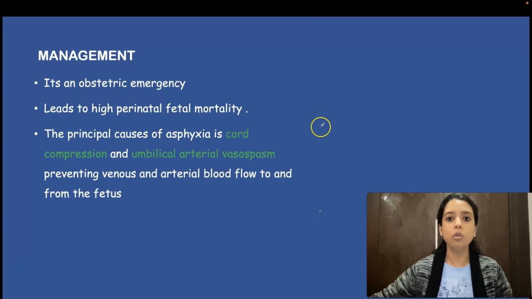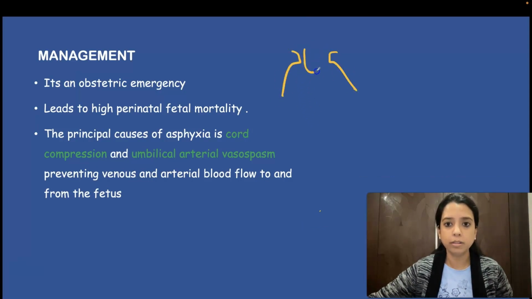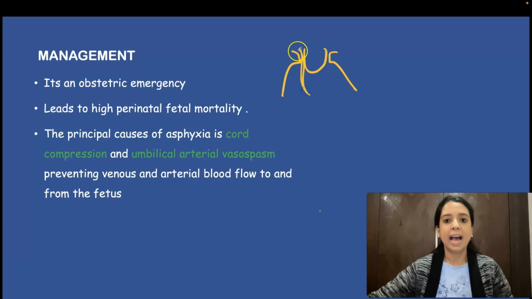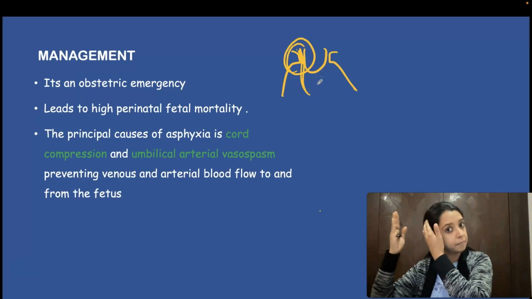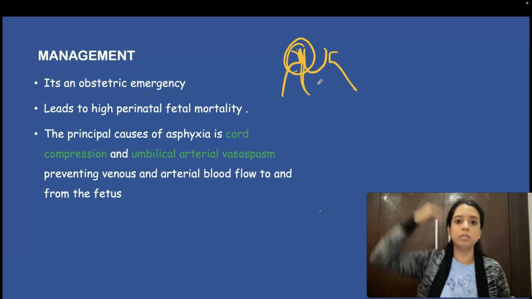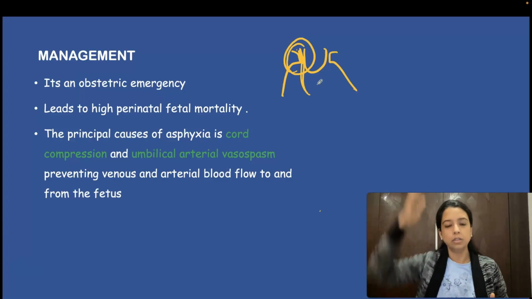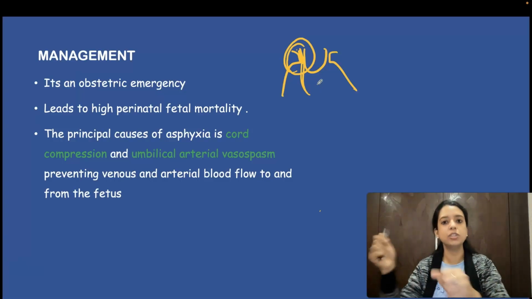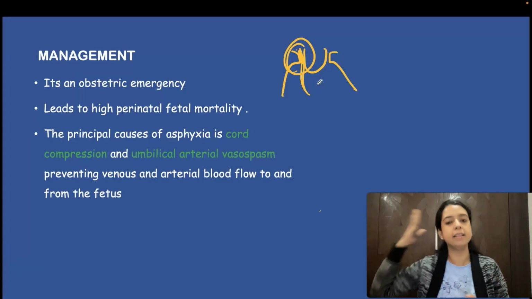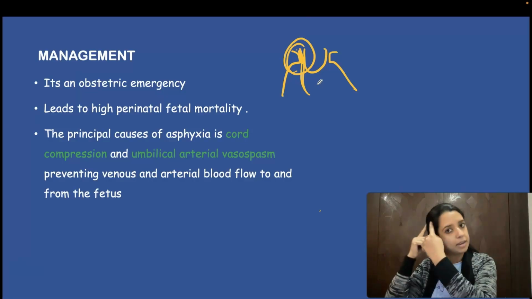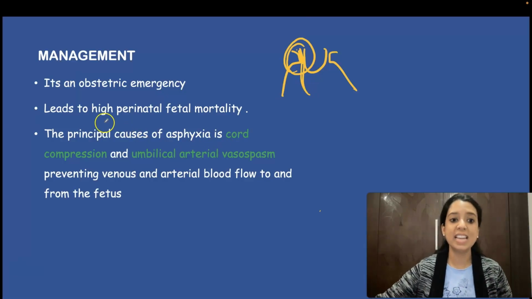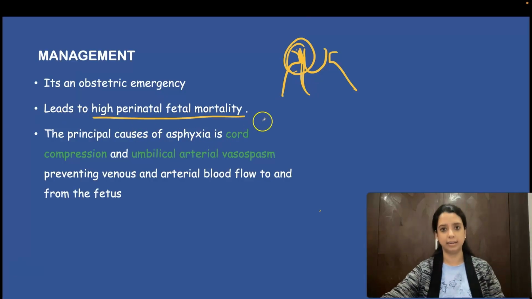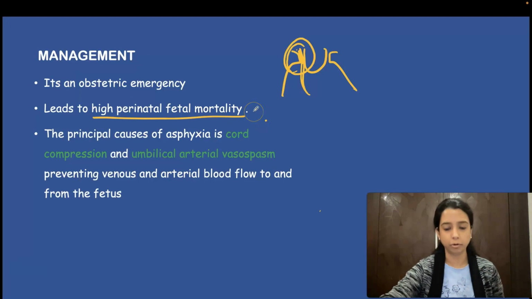Second, when the loops have come out, this was somewhere, this was the pelvis and this was the head, and loops have come out. At some place, the loops are getting pressed between the head and the pelvis. If they have come out, they have crossed the head, they might have crossed this area. So each time contraction will come, each time they will get compressed between head and the maternal pelvis. So umbilical cord compression and vasospasm, they are so significant that they can lead to immediately high fetal mortality. That is why we are so worried about it.